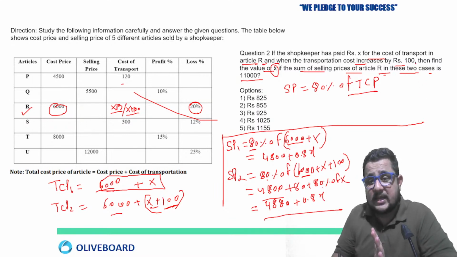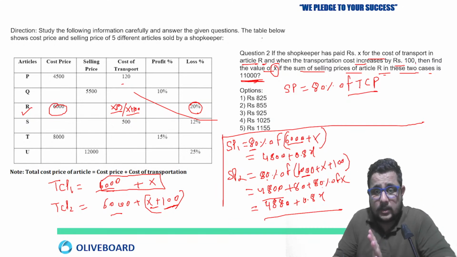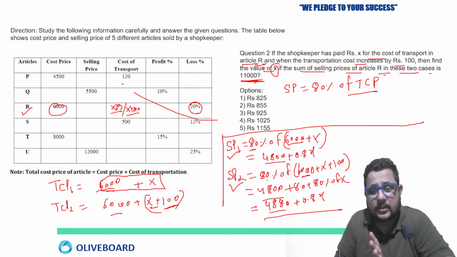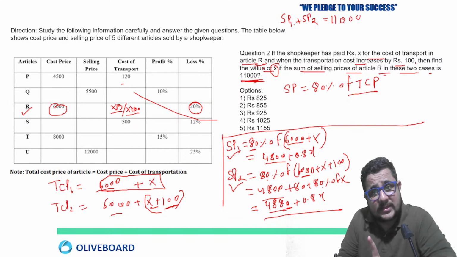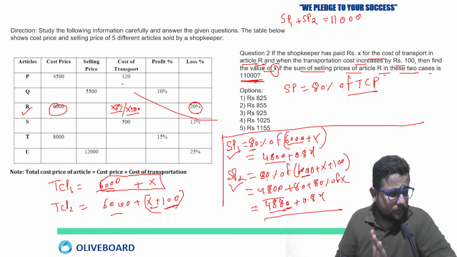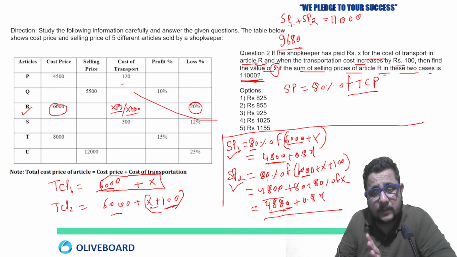Now sum of these selling prices in these two cases is 11,000. So I can just put what? SP1 plus SP2, 4,800 plus 4,800 will become 9,600, plus 80. SP1, I'm just writing down here due to space problem. SP1 plus SP2 equal to 11,000. This is what is given. So just add the values first: 4800 plus 4880, so 9680 plus 0.8x.